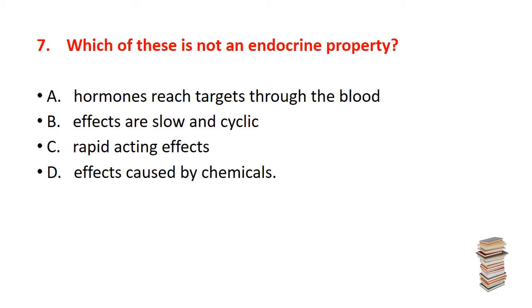Seventh question, which of these is not an endocrine property? First, A, hormone reach targets through the blood. B, effects are slow and cyclic. C, rapid acting effects. D, effects caused by the chemicals. The correct answer is C, that is the rapid acting effect.